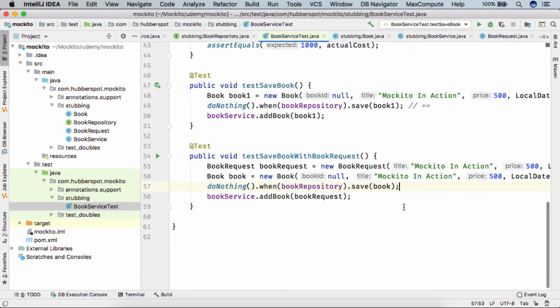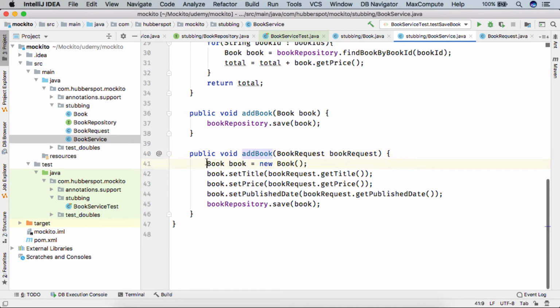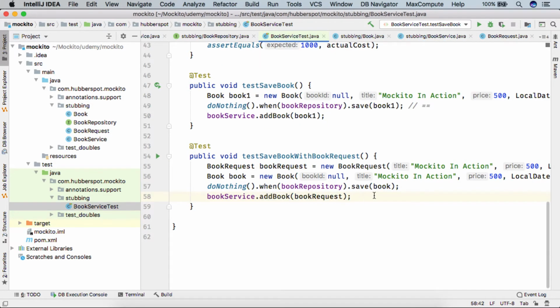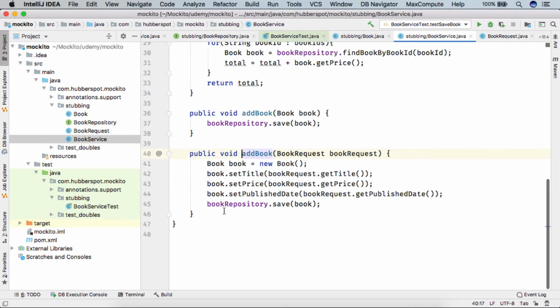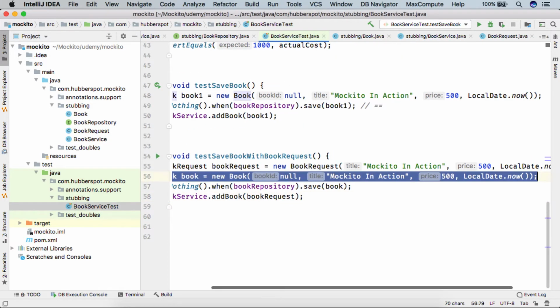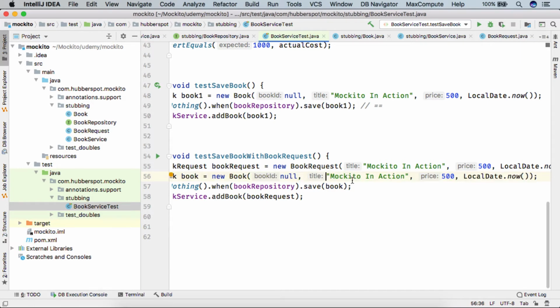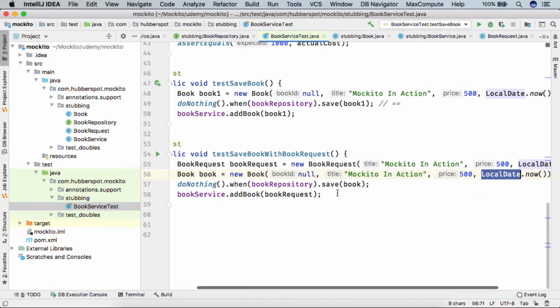So friends, here you can see the problem: here we are creating this book with a new book, but in add book yet another book is getting created. So when add book is called, bookRepository.save is called with a book whose content is identical to the stuff we are actually stubbing out. Let's say title as Mockito in action, price 500 and LocalDate.now.